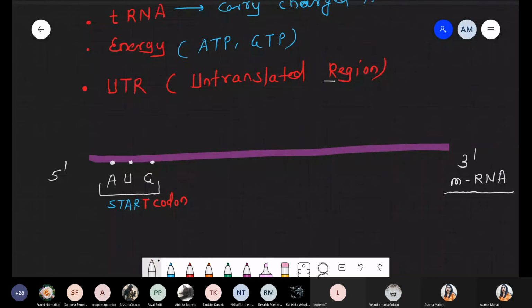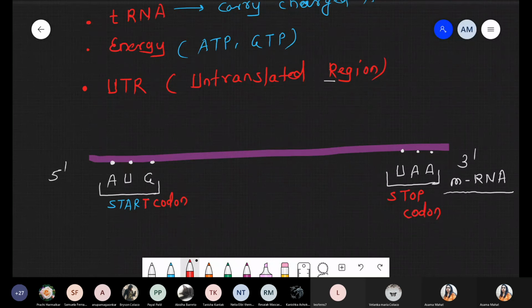Now we are talking about the 3' end, where some sequence will be present, and that sequence is UAA. Quickly tell me, UAA, uracil, adenine, adenine. What is the UAA? UAA, UAG, UGA. What are these? These are the stop codons, right?